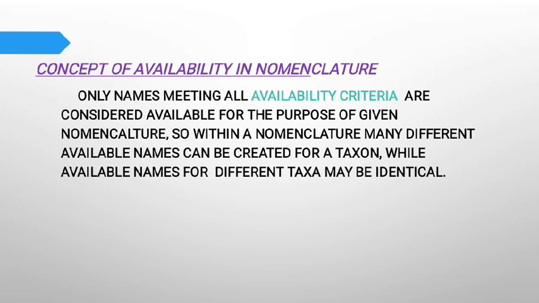Next point is the concept of availability in nomenclature. Only names meeting all availability criteria are considered available for the purpose of nomenclature. So within a nomenclature, many different available names can be created for a taxon, while available names for different taxa may be identical.